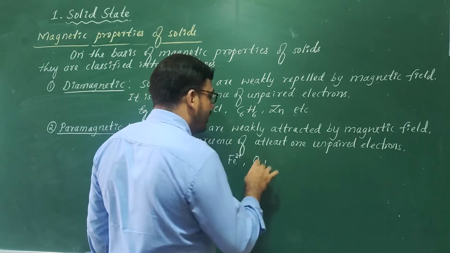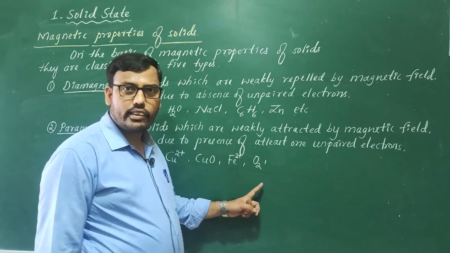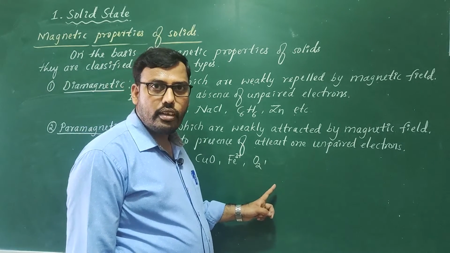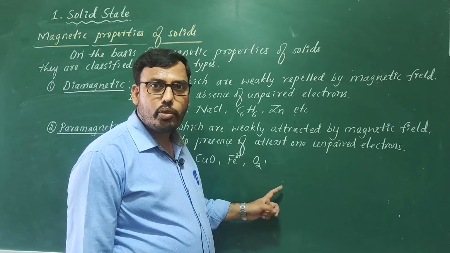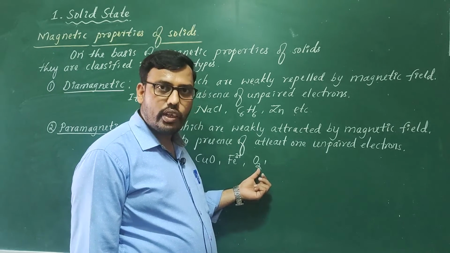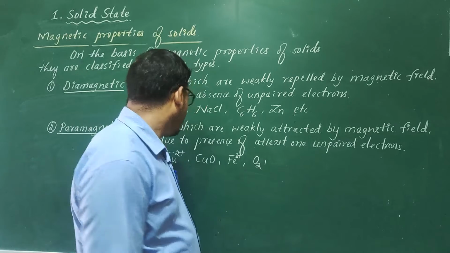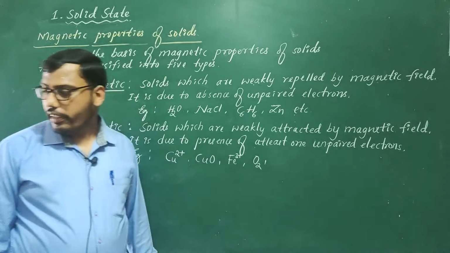The oxygen molecule, this O2, is also paramagnetic. We have already discussed in first PUC, molecular orbital theory. In molecular orbital theory, we came to know that there are two unpaired electrons present in the O2 molecule in antibonding molecular orbitals. Hence it is also paramagnetic because of the presence of unpaired electrons.